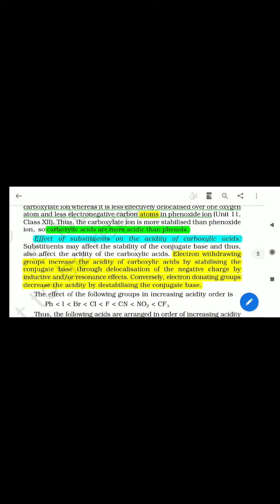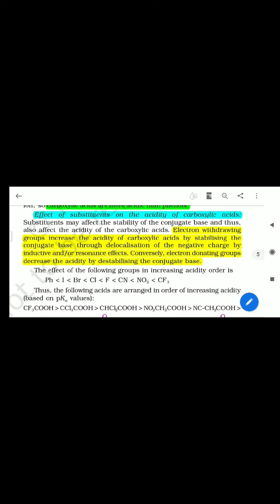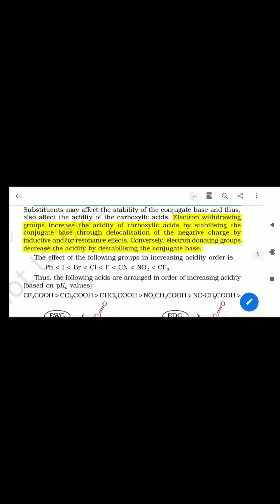Effect of substituent on acidity of carboxylic acid. This is always similar to alcohol. An electron withdrawing group stabilizes the carboxylate ion and increases the acidity, and an electron releasing group increases the electron density on the carboxylate ion and decreases the acidity. So here is the effect of the following groups in increasing acidity order. Do not try to learn it, just observe this trend.